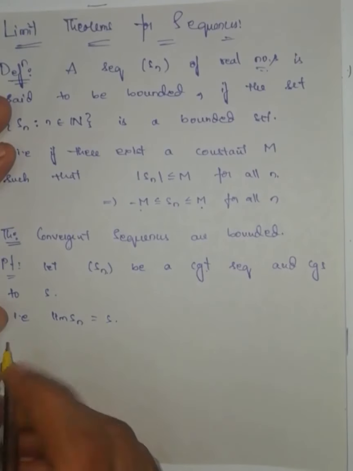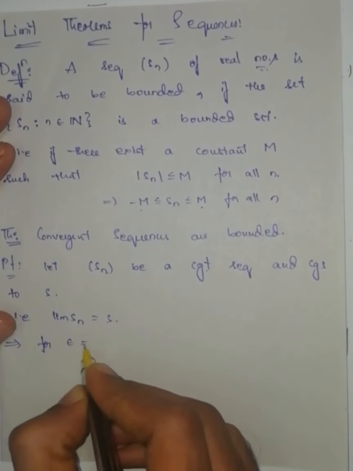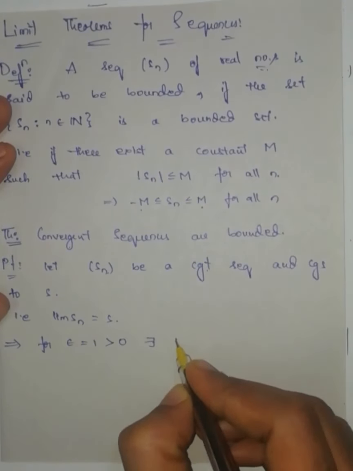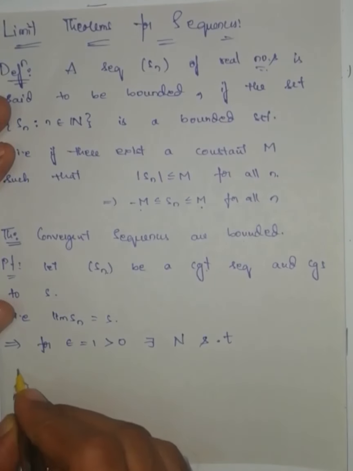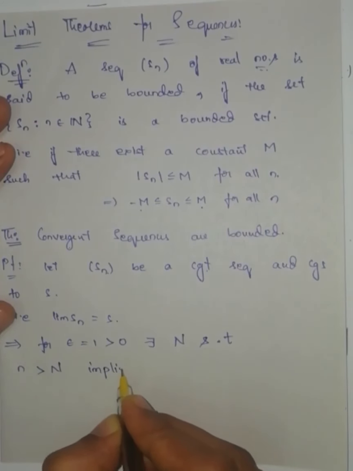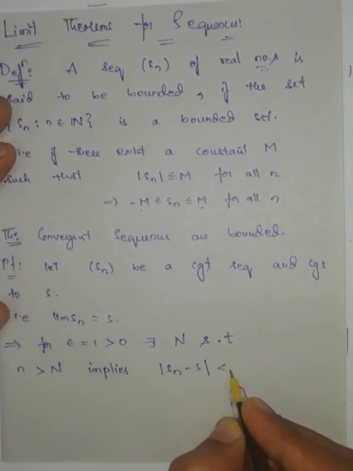Now I am writing the definition. This implies for epsilon equal to 1, which is greater than 0, there exists a capital N such that small n greater than capital N implies modulus of Sn minus S is less than epsilon.